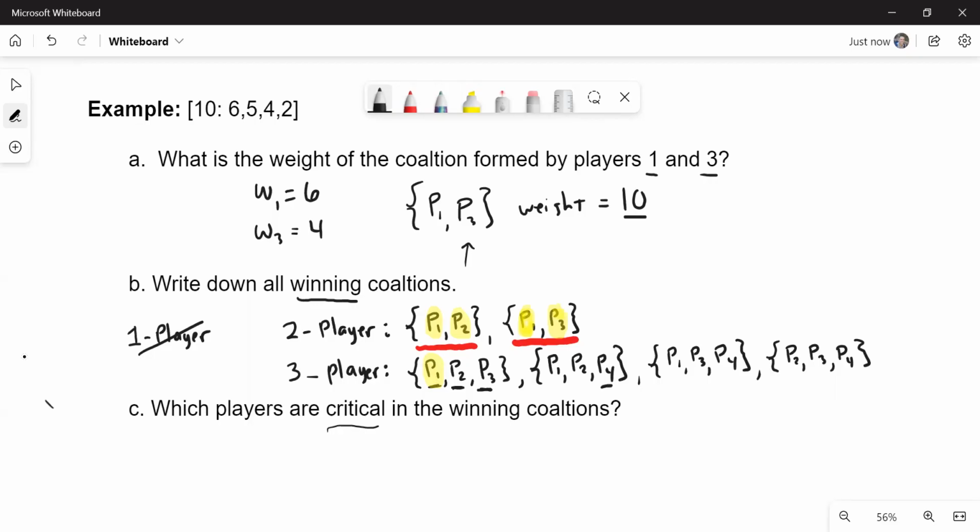Well, it's actually not exactly the same, because if player 2 drops out, player 1 and 4 would be 6 plus 2, and that would not be enough. That would only be 8. That means that this time P2 is critical and P1 is critical.